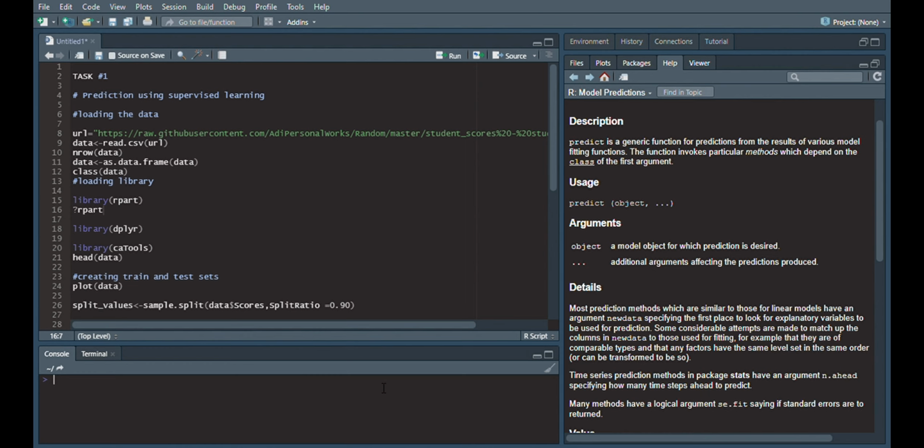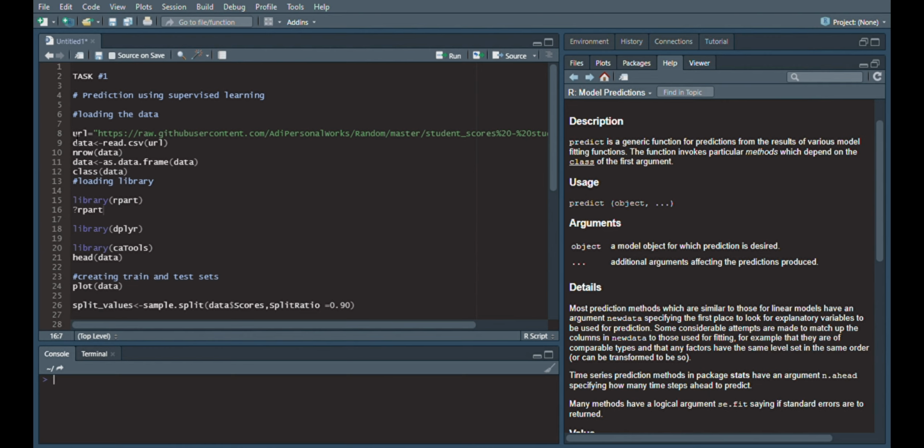My data is relatively small, it has only 25 observations, but I recommend that if you are a beginner to this, you use a data set which has at least 30 to 50 observations so that you build a better model and it is more efficient in its functioning.